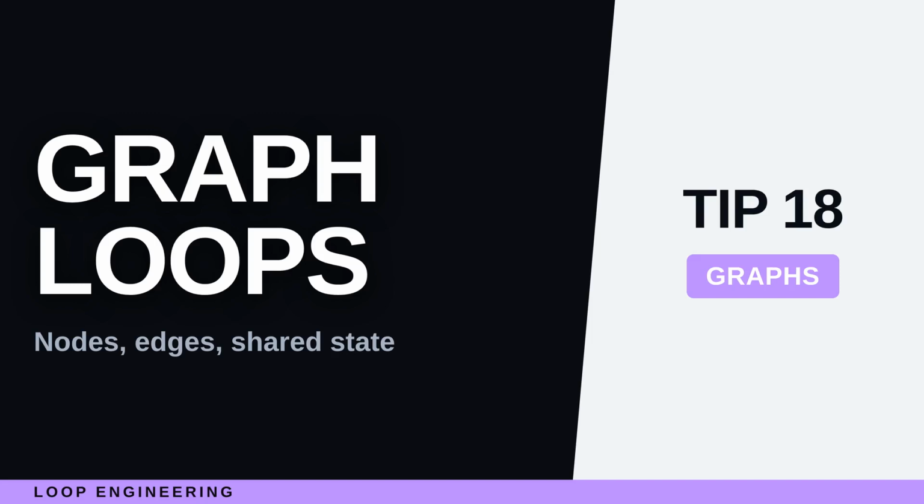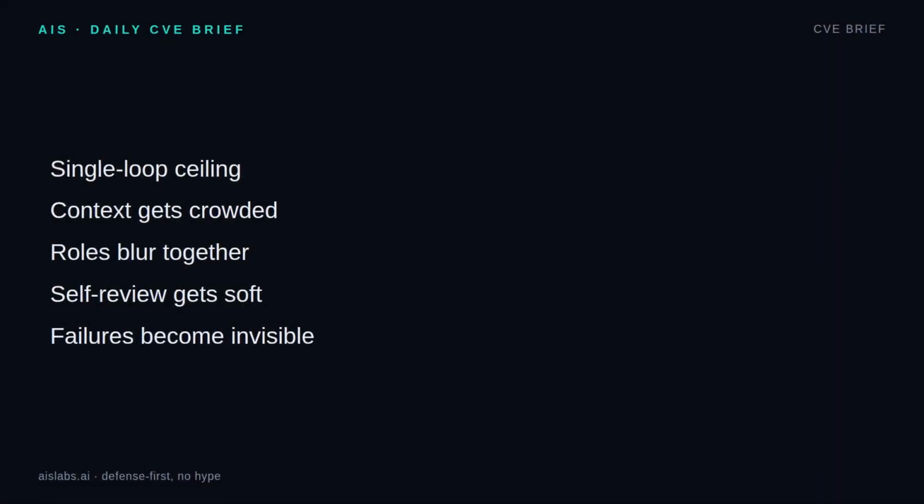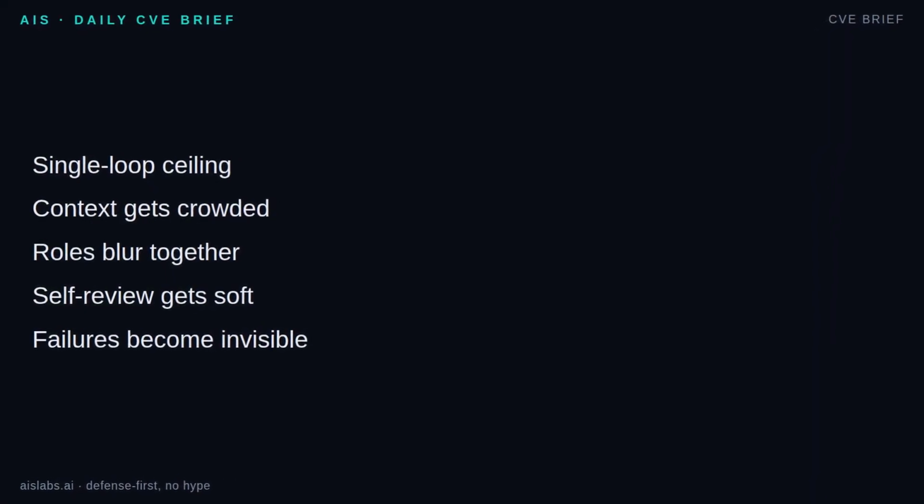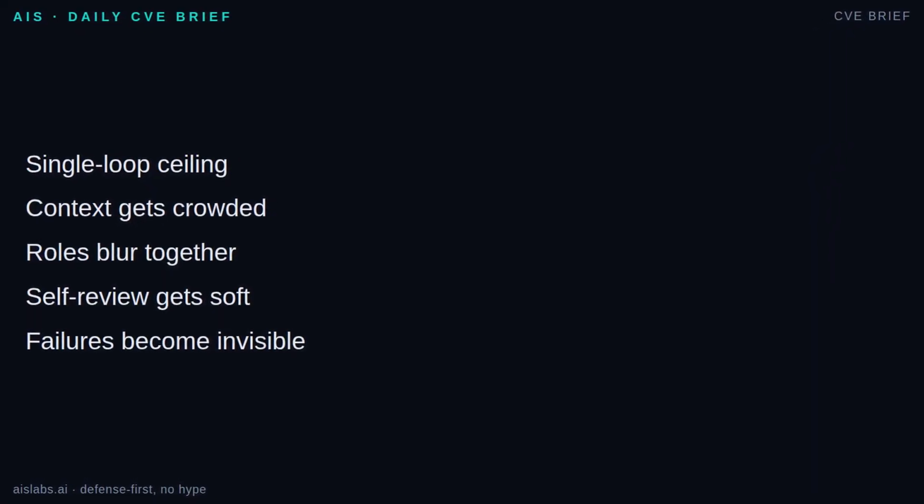My fix was not a smarter prompt. I split the work, kept one shared whiteboard, and made handoffs explicit. The quality jumped because the system stopped asking one brain to be the worker, manager, and auditor. A single reliable loop is powerful. It can plan, act, check, and stop. But it hits a ceiling when one context has to carry too many jobs.